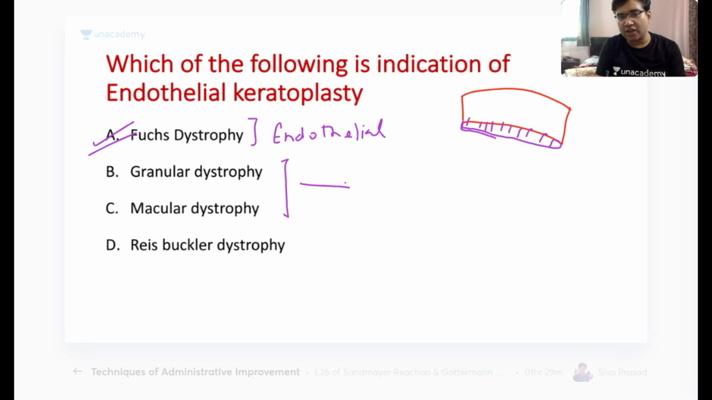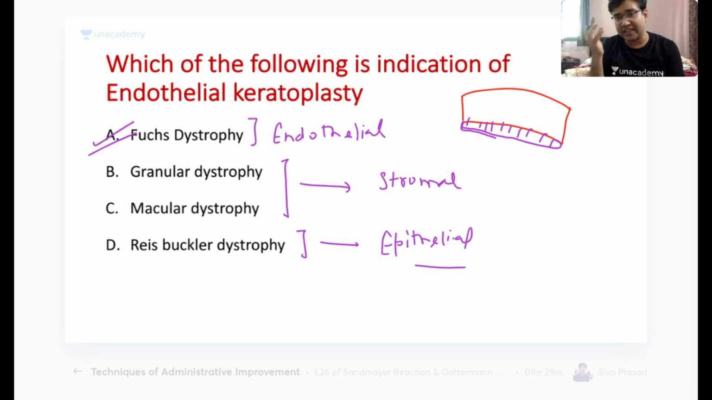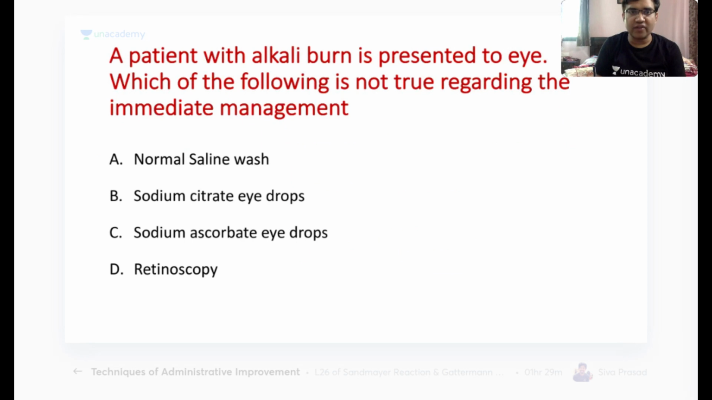Granular dystrophy and macular dystrophy are stromal dystrophies, and Reis-Bücklers is an epithelial dystrophy. So remember, an endothelial transplant like DSEK, Descemet stripping endothelial keratoplasty, is done for Fuchs dystrophy or conditions like bullous keratopathy where the endothelium is diseased. Chalo, let's move to our next question.